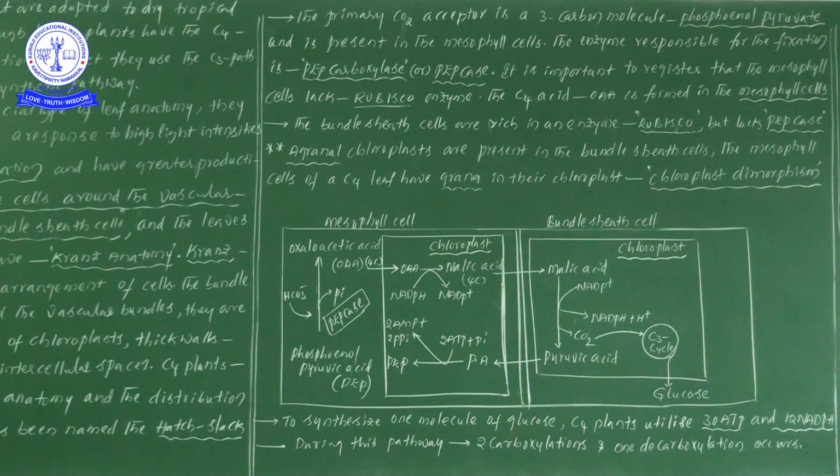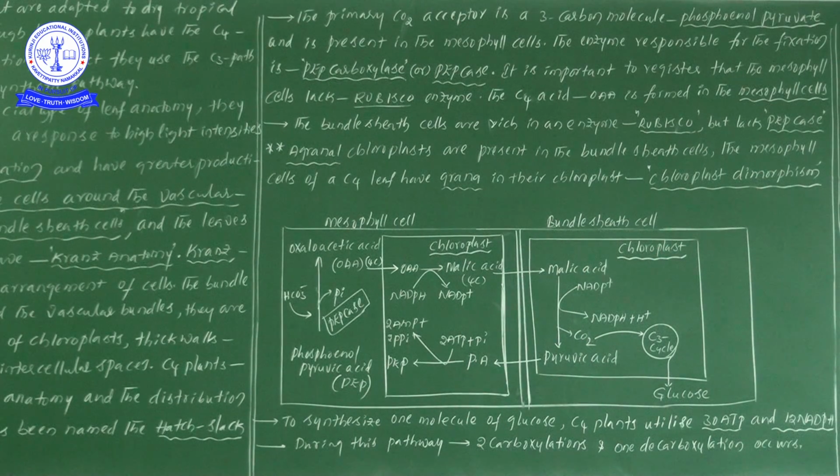Now let us have the information on the mesophyll cells and bundle sheath cells. First of all, here we have to start. Once you see the cells, I will give you the differentiation. From here to this entire cell will be the mesophyll cells, and this is the bundle sheath cell. Mark this well. Here in mesophyll cells, this small box is a chloroplast, and here in bundle sheath cells, the entire process occurs in the chloroplast.